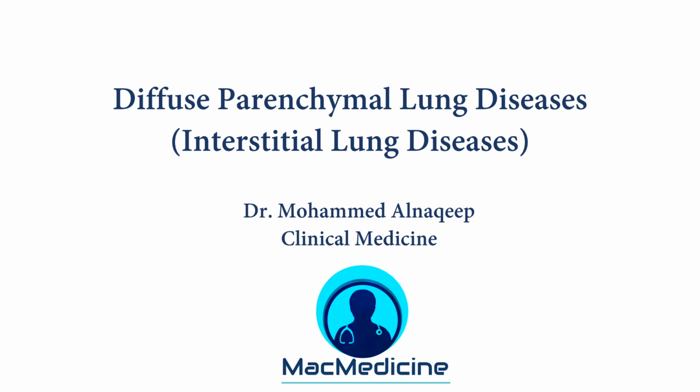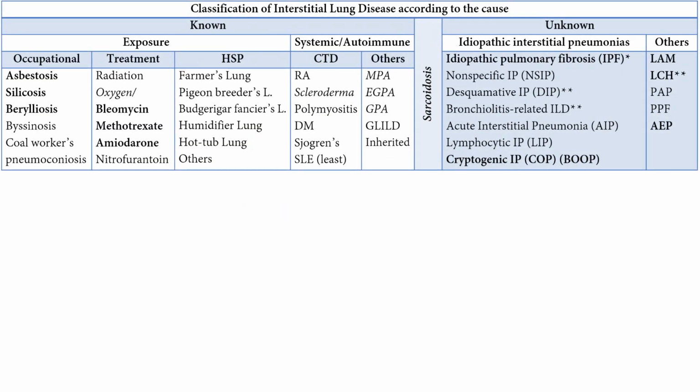Today we are going to talk about diffuse parenchymal lung diseases, or interstitial lung diseases. Now we all know these diseases are not very common like COPD or asthma, but they tend to be asked a lot. There are more than 300 interstitial lung diseases, but today we are going to subcategorize these and condense them into small group diseases. As you can see here, they can be categorized as known or unknown causes.